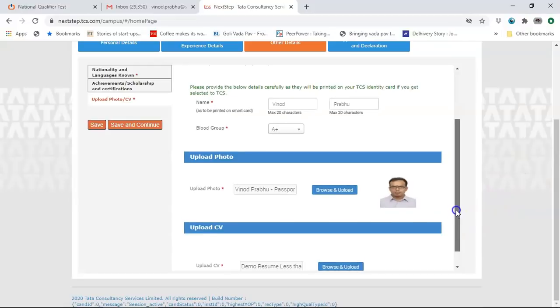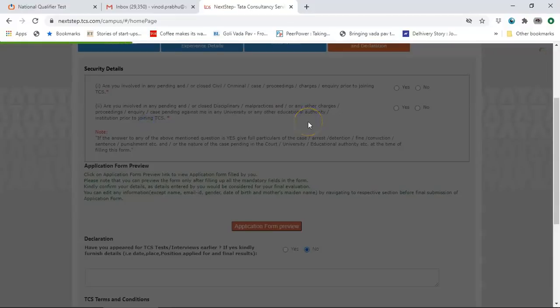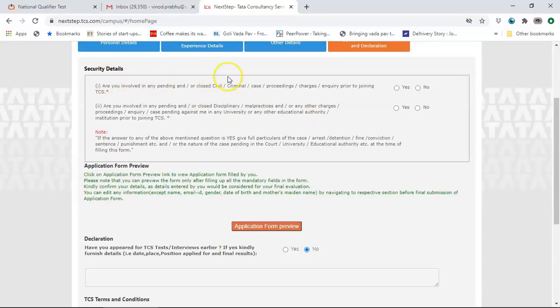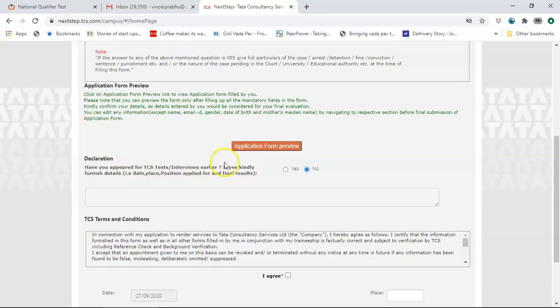So now all the details are fine. Then what do we do? Save and continue. This got saved. And are you involved in any pending civil case? Then you say no. Are you involved in pending disciplinary malpractices? No. And so that it's correct, you can preview the application form. Have you appeared for TCS test interview earlier? Then it would be no.